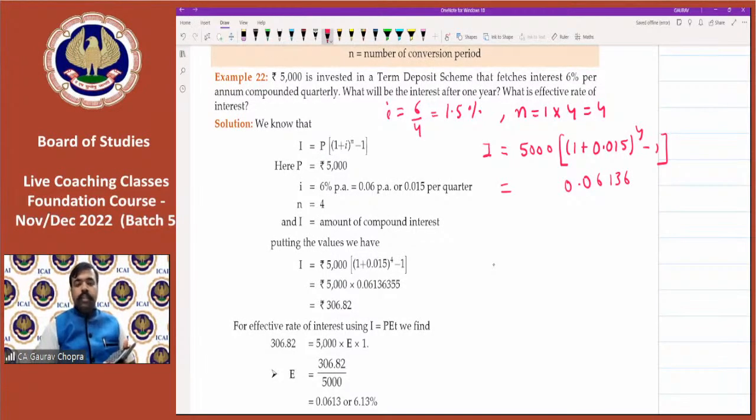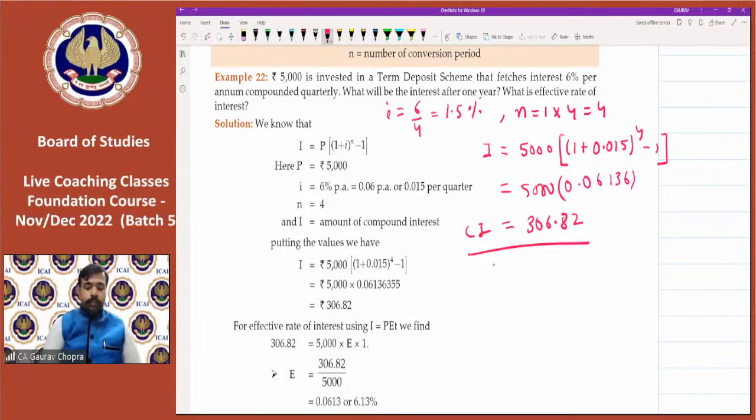This is the effective rate, and we have to multiply this effective rate with 5,000. So the final result is 306.82. This is the compound interest. Okay. So we have calculated both the things. This figure was the effective rate, and after multiplying it with 5,000, we are getting the compound interest.